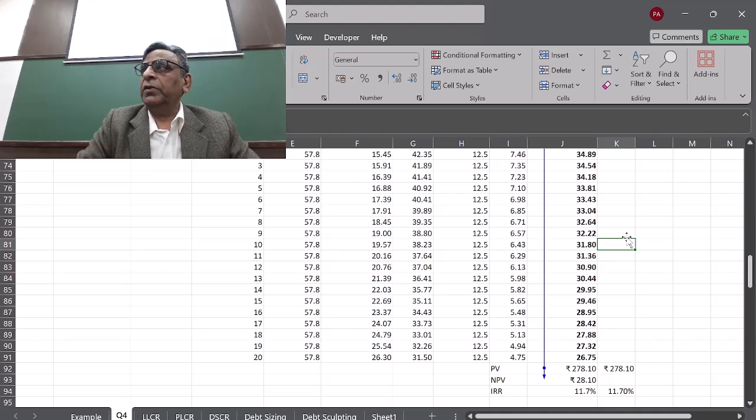The MIRR formula assumes that whatever cash you are generating is getting redeployed at 10%, whereas this project is giving 11.77%. So it will be something like 11.15%. So that is called MIRR. Okay, we'll discuss that later. I'm not calculating the MIRR at the moment. MIRR assumes that whatever cash the company is generating out of this project is getting redeployed.